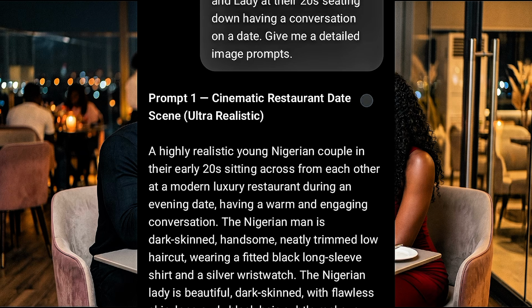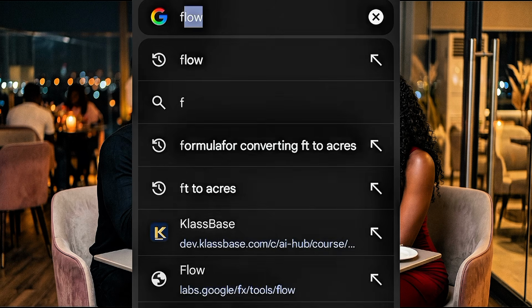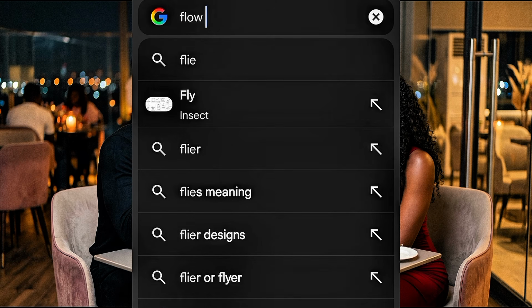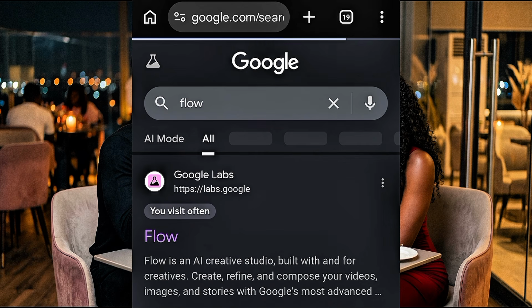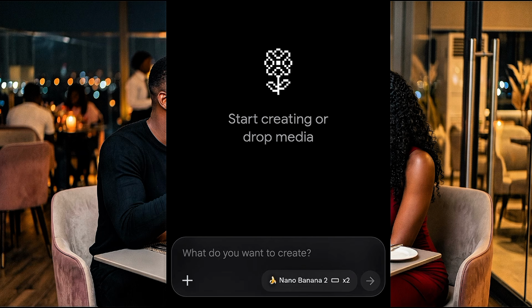So I'm going to be generating my image using Google Nano Banana Pro, and I'll be accessing my Google Nano Banana Pro from Flow. So search for Flow. So this first link, go ahead and click it, Google Apps. Alright, so here we are on my Flow. As you can see, I have access to Google Nano Banana 2.